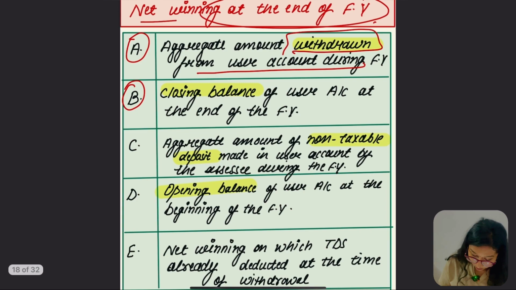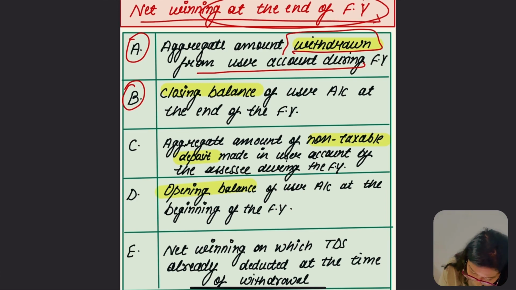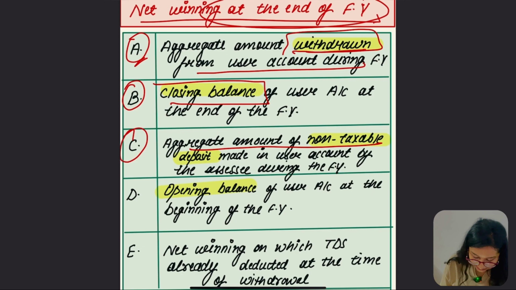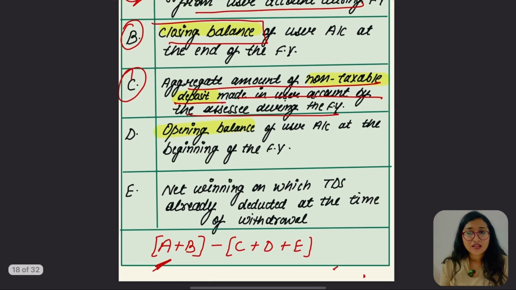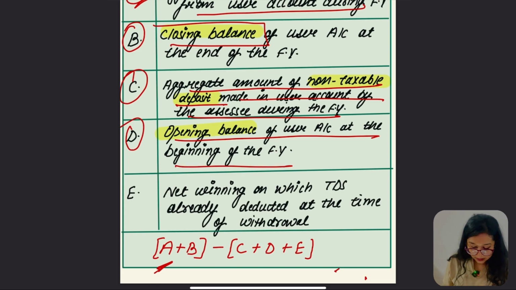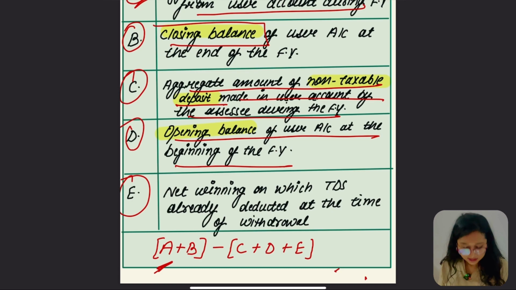But in case of the net winning at the end of financial year, we are going to take this point. Let me say it again. A is about the withdrawal. B is about the closing balance. C says about the aggregate amount of non-taxable deposit made in the user account by the SSC during the financial year. D says about the opening balance of the user at the beginning of the financial year.